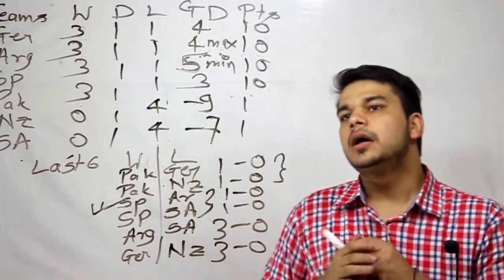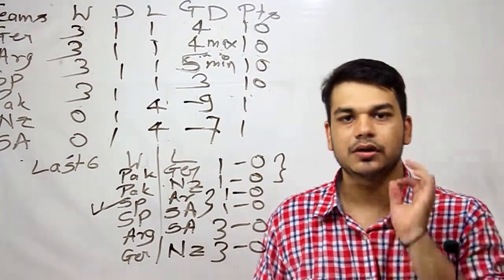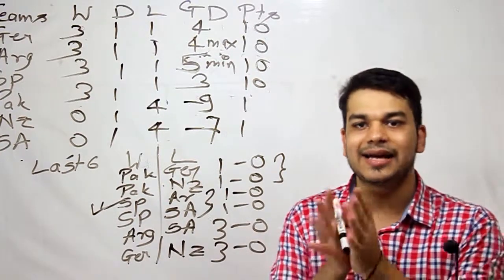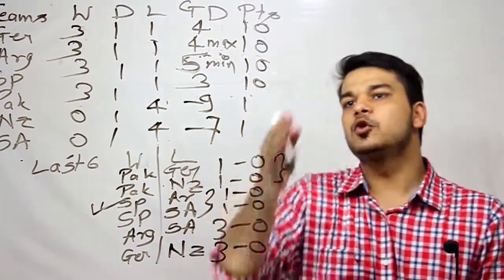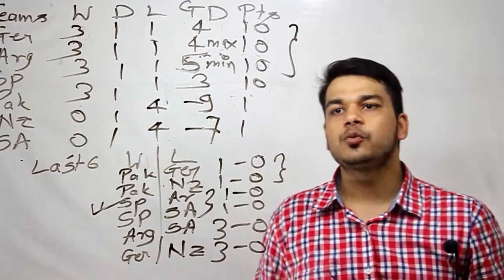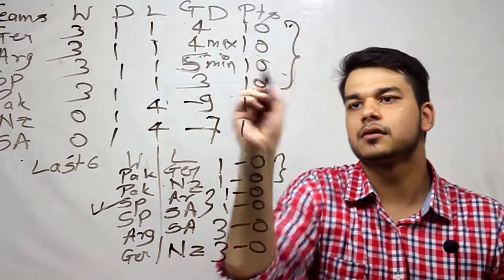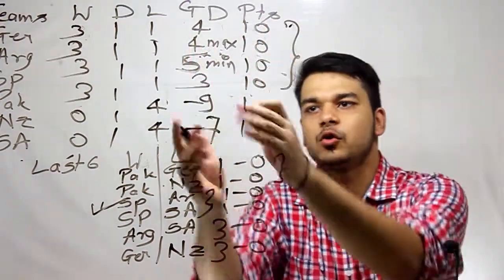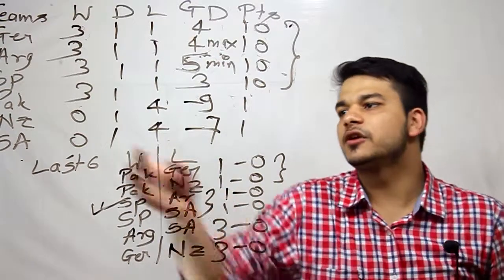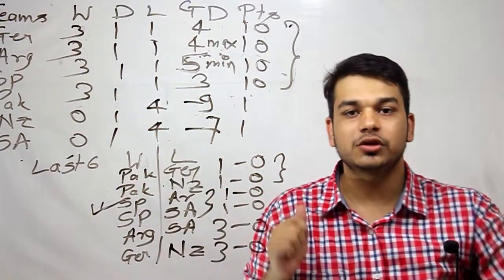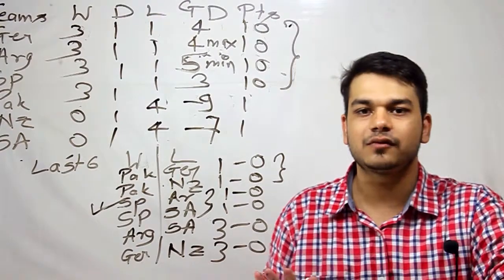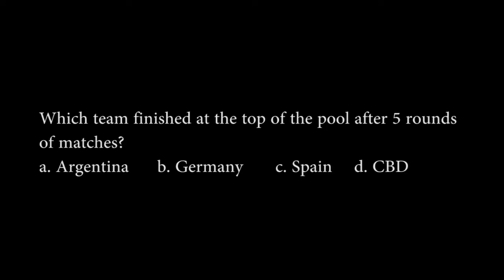Okay. Now we have been asked to find out the team which is ranked 1 at the end of the tournament. If you look closely, according to points, all the 4 teams are tied. But now we'll have to look at the goal difference. The maximum goal difference is for Spain, which is 5. So the team which is ranked 1 at the end of tournament is going to be Spain.